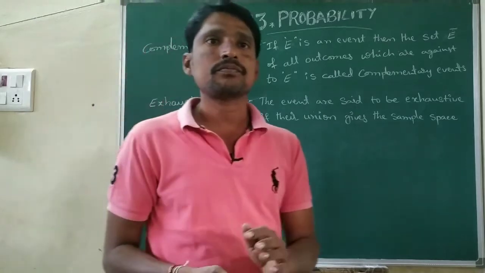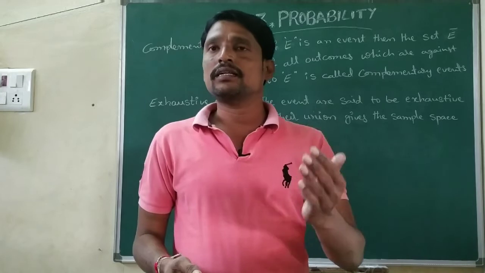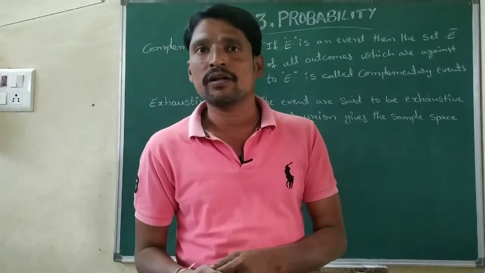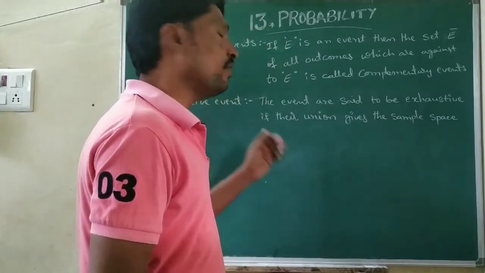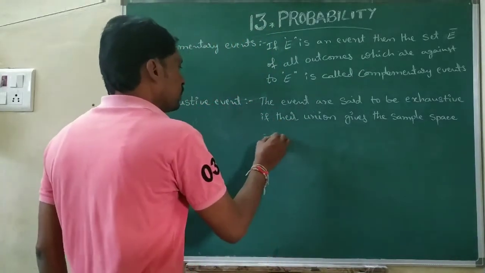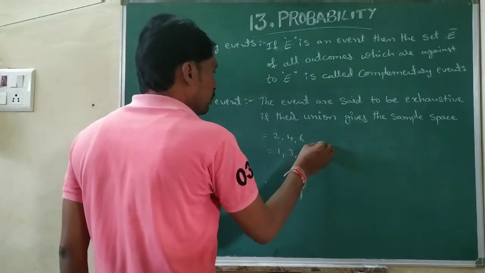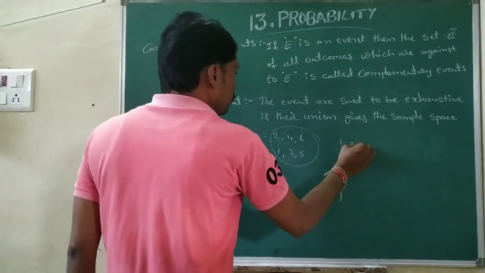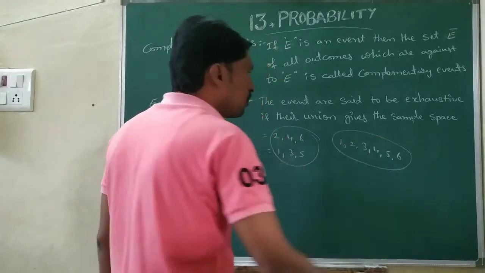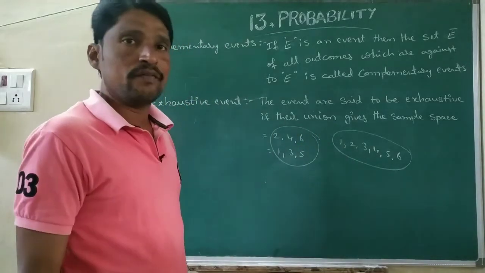For example, when a die is thrown, getting even numbers and getting odd numbers are exhaustive events. Even numbers means we are getting 2, 4, 6. Odd numbers means 1, 3, 5. The union gives 1, 2, 3, 4, 5, 6. This is the sample space of the die, right? So like that we can say exhaustive events.